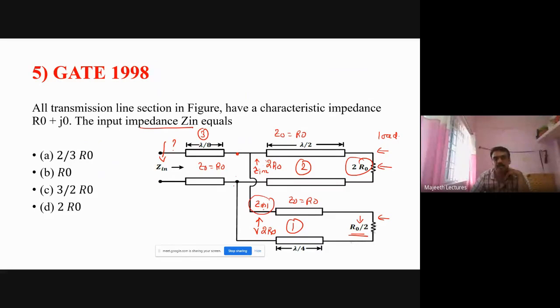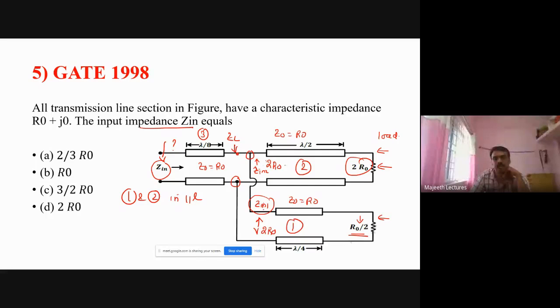You see this is connected to here and here, right? So this is an input impedance, this is a load impedance. You see section 1 is connected in parallel with section 2, right? This area is the load impedance for section 3. So here what are the two impedances?